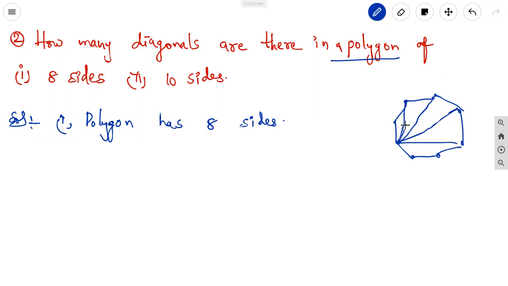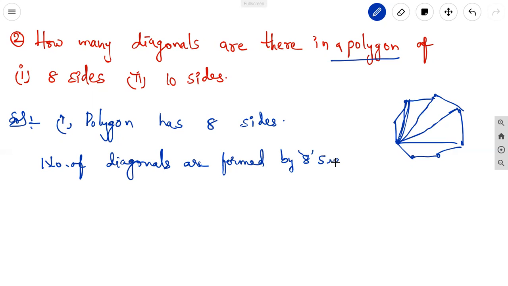So how can we join 2 vertices? Total, how many are there? 8 vertices are there. 8 sides are formed by the 8 vertices. So the number of diagonals formed by 8 sides equals, in 8 vertices we can select 2 vertices, minus the 8 sides.